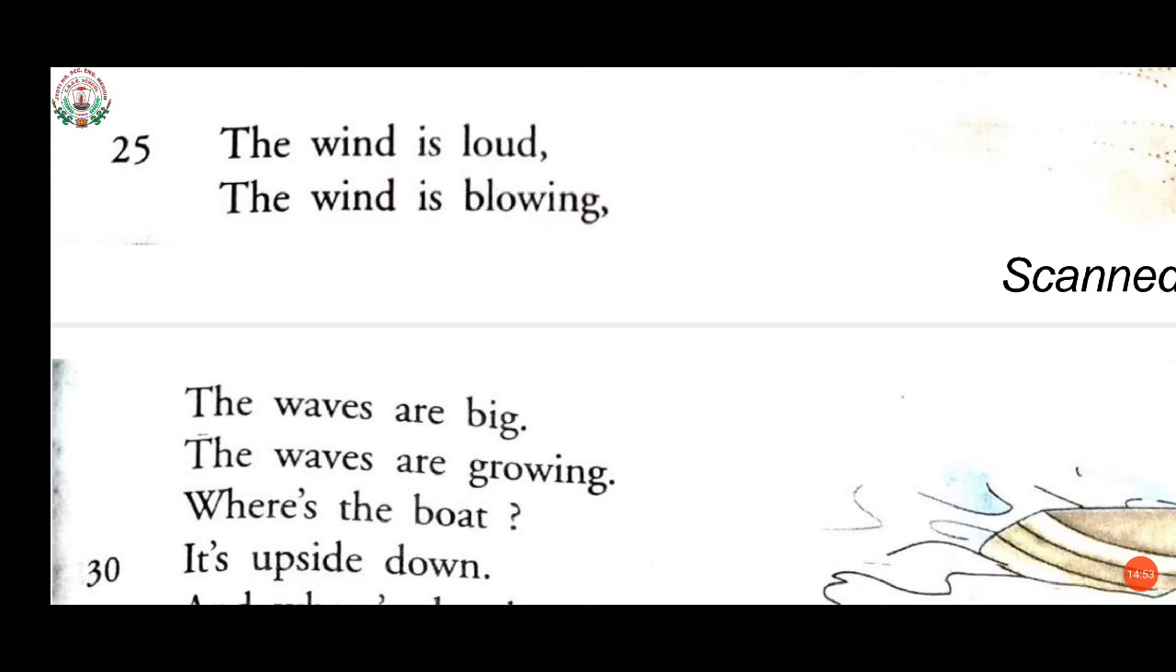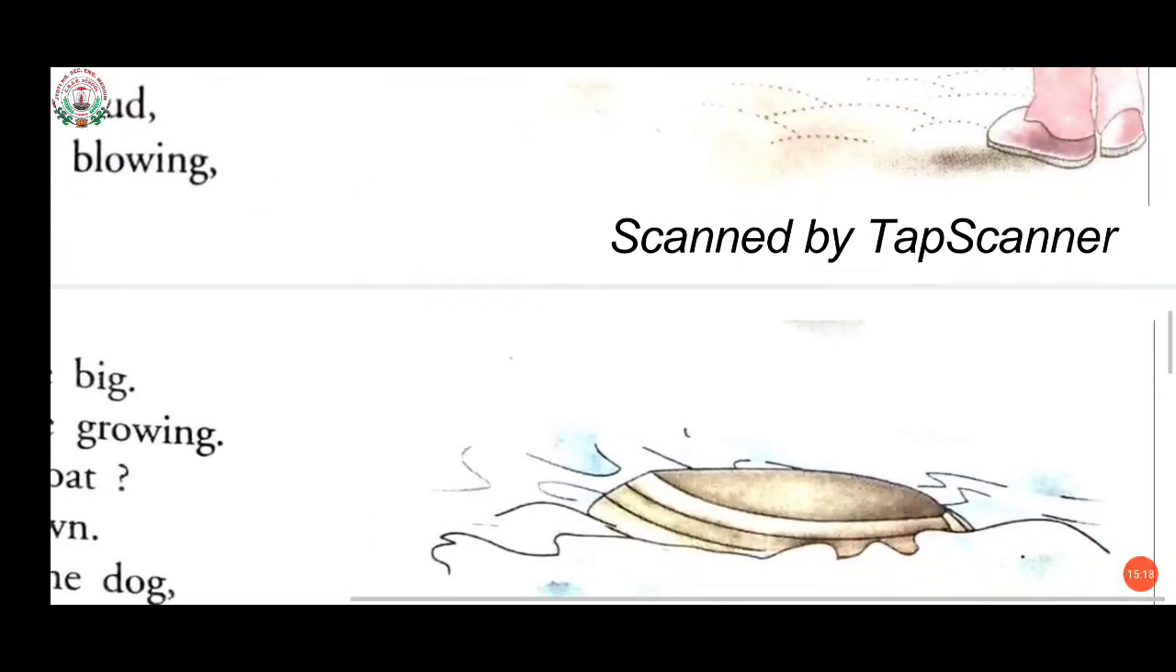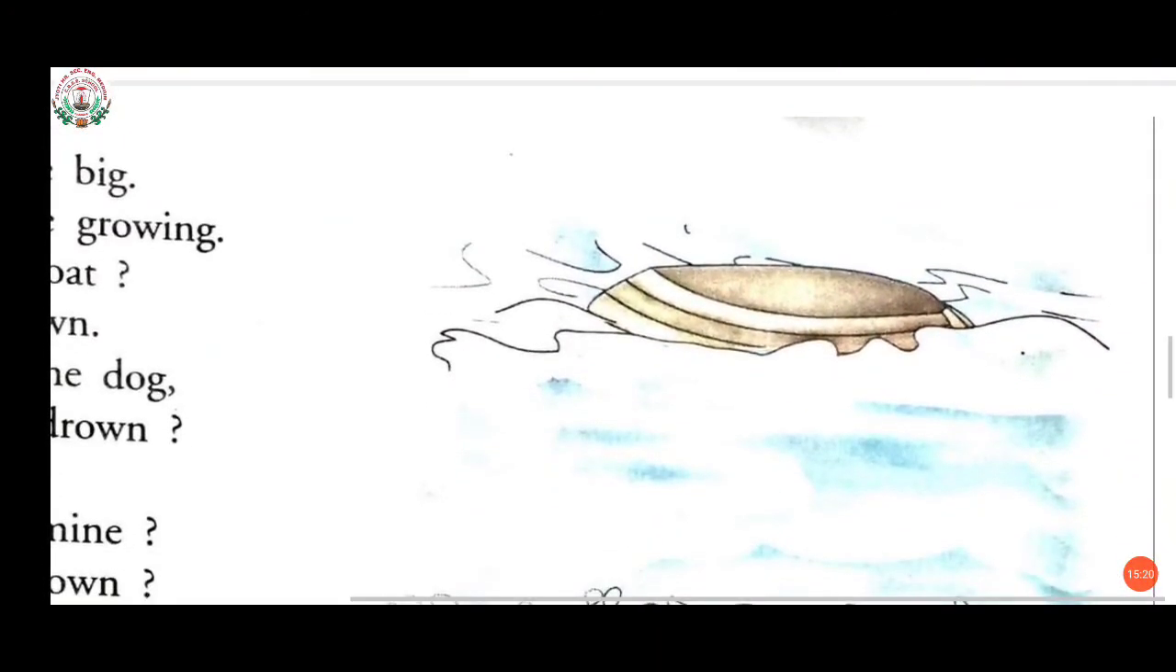Where's the boat? The poet is looking for the dog, who stopped crying and is missing from the sea, also due to the big waves. The waves are bigger. So he is looking for the boat that is upside down. It means because of the big waves that boat turned downwards. Here you can see in the picture that boat turned downwards.